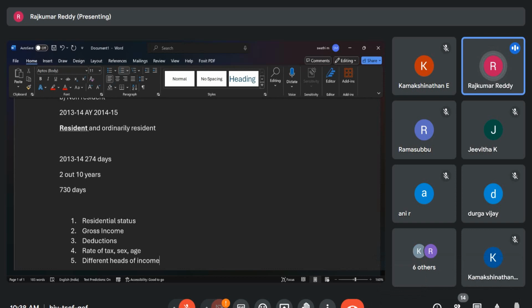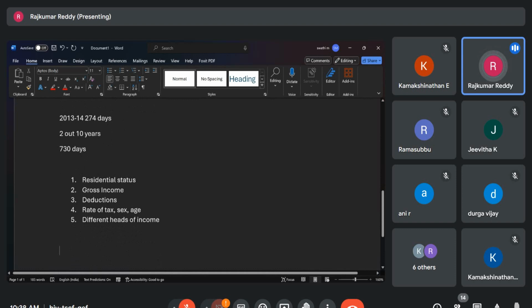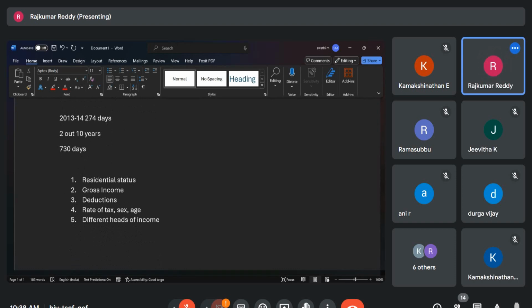Then I will ask one simple question so that you can remember all these heads of income very well. How is each one of you in this group earning income? I will list it down. Anyone can volunteer and tell how you are earning your income. Any income. By working as a manager. Okay, so you are an employee, right? Yes. Next, how are different incomes earned by a person? Rented income, business.